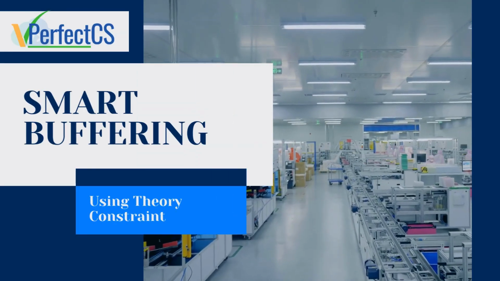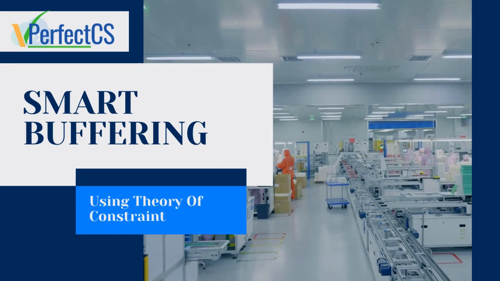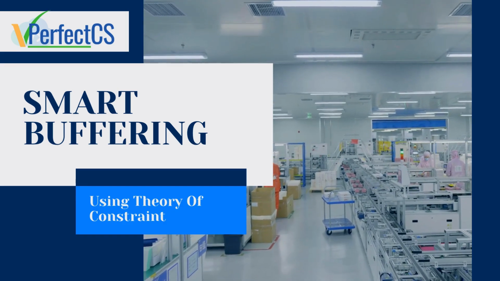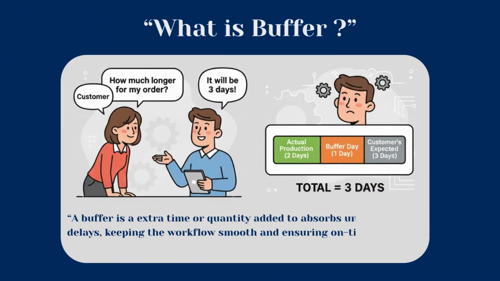Welcome to Smart Buffering, an approach built on the theory of constraints. It helps manage production flow by controlling delays, protecting lead times, and improving overall efficiency. A buffer is simply an extra time or quantity added to absorb unexpected delays in a process. Think of it as a safety cushion that keeps the workflow smooth, even when something goes wrong.